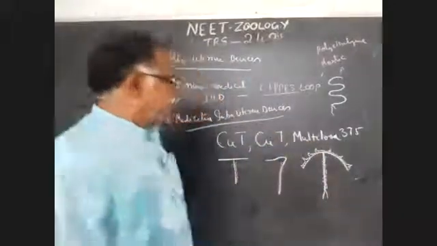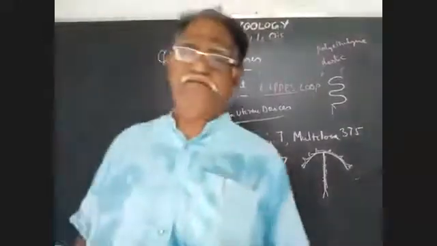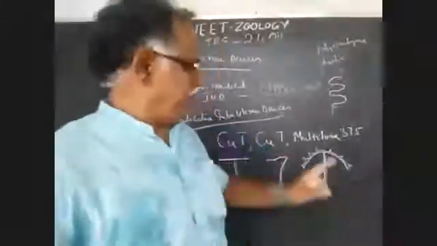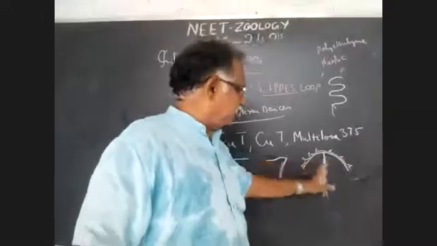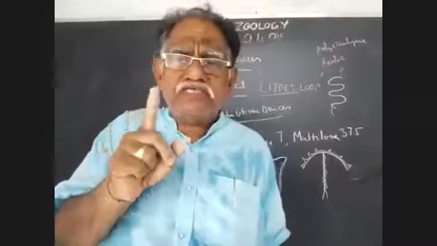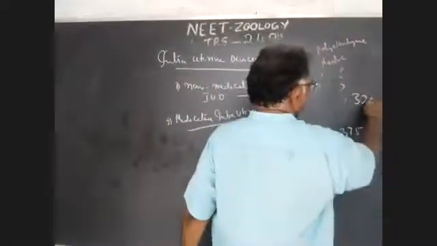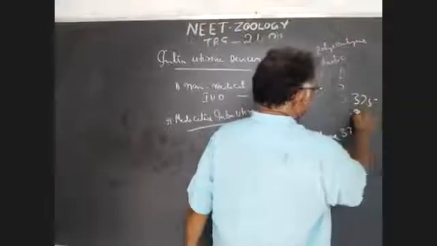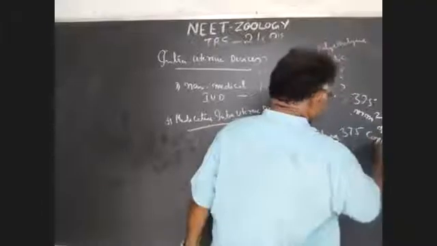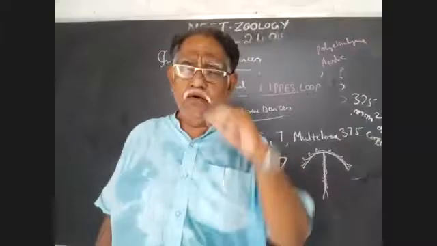Why is it called Multiload 375? It is anchor shaped. Here, the entire copper wire is about 375 square millimeters of copper used in this device.